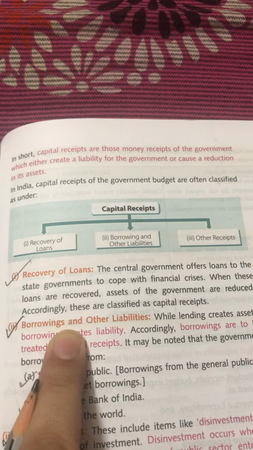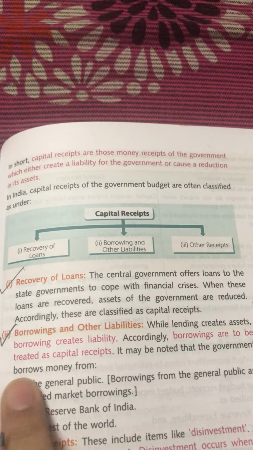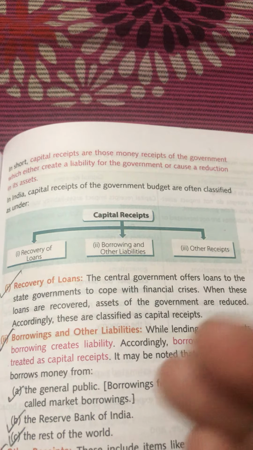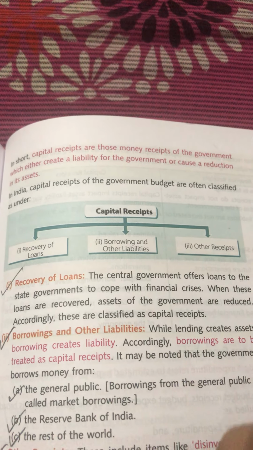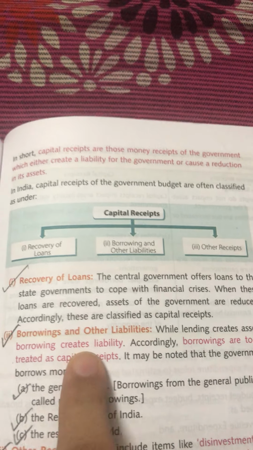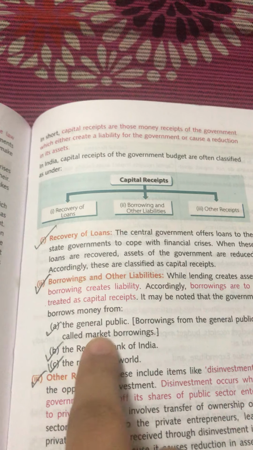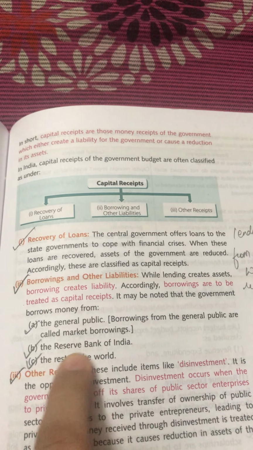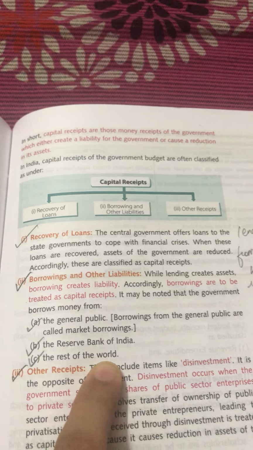Then borrowing and other liabilities. Now, while lending creates assets, borrowing creates liability naturally. So whenever the government borrows money from the general public or from any bank or from any part of the world, then definitely it is creating a liability. So from where all can the government borrow money? They can borrow money from the general public, and they can borrow money from Reserve Bank of India and the rest of the world.